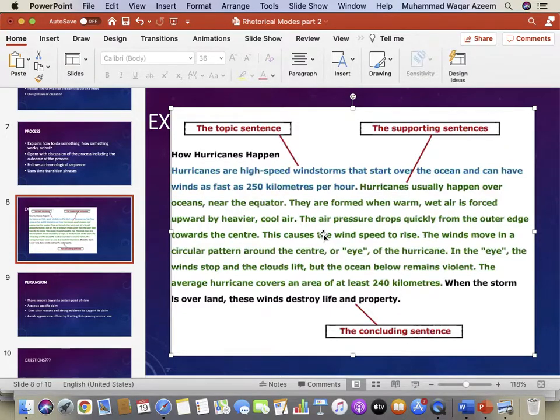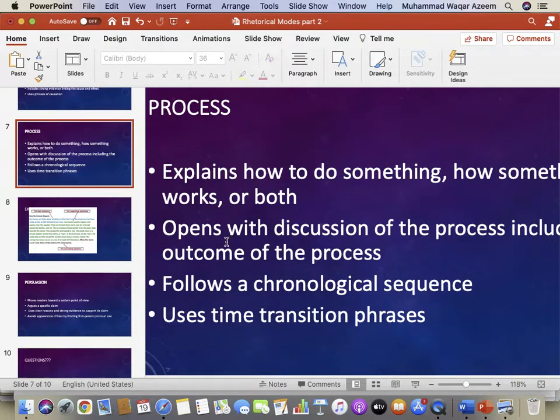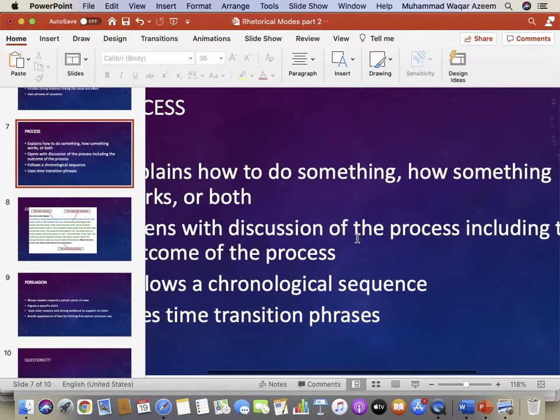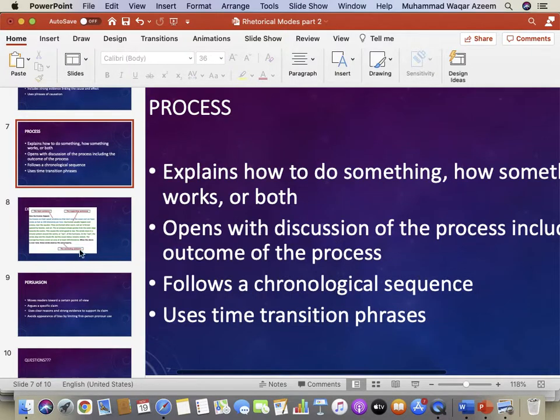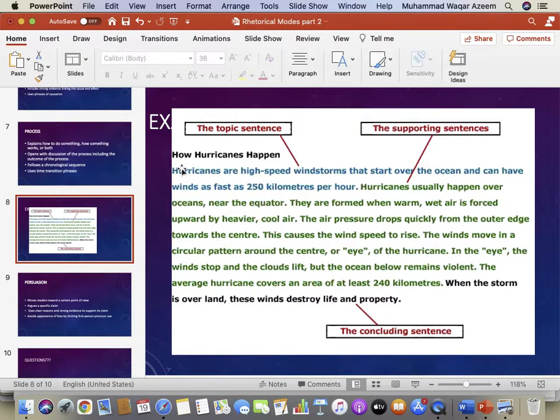Okay, you might notice that this topic sentence, as we saw over here, opens with the discussion of the process, including the outcome of the process. Over here we see a description of the process: hurricanes are what? They are high-speed windstorms, and then some description of what happens because of it and how they happen. They start over the ocean, and what are the effects of it? They can have winds as fast as 250 kilometers per hour.